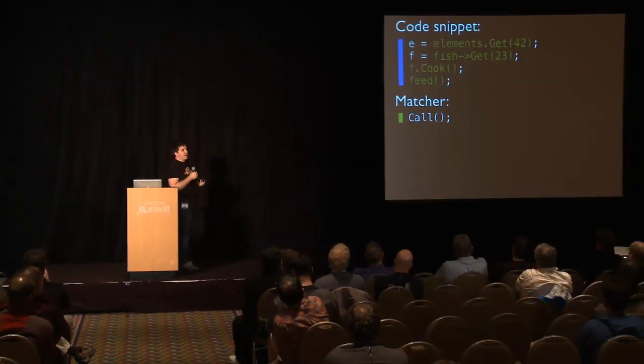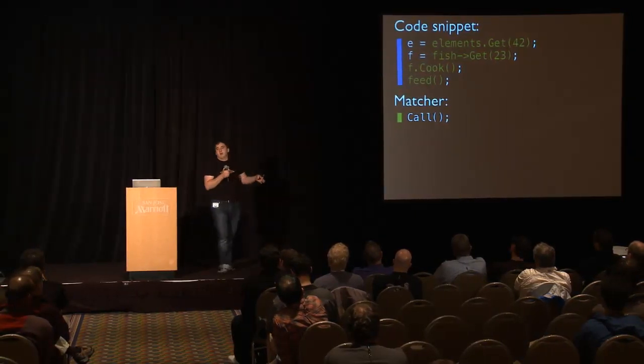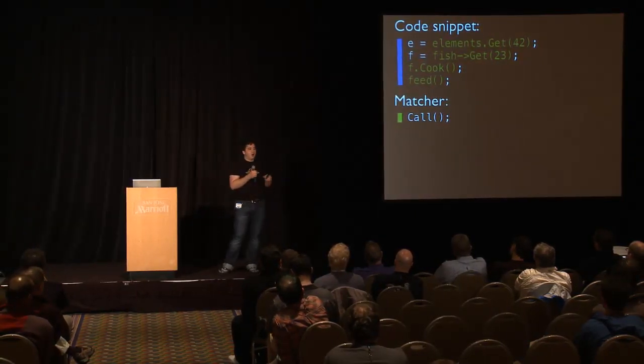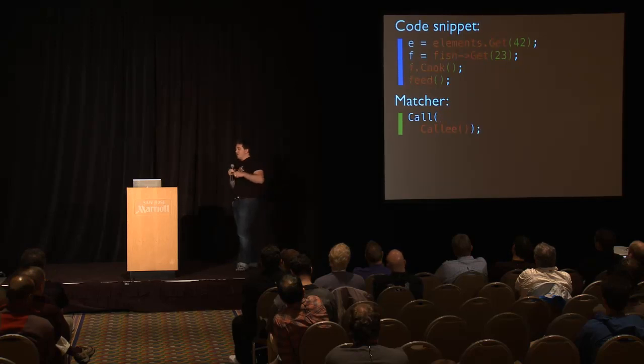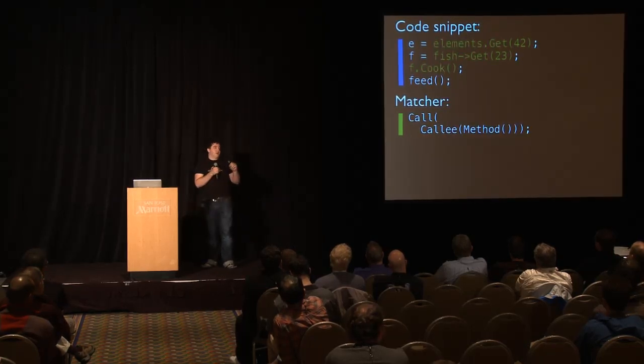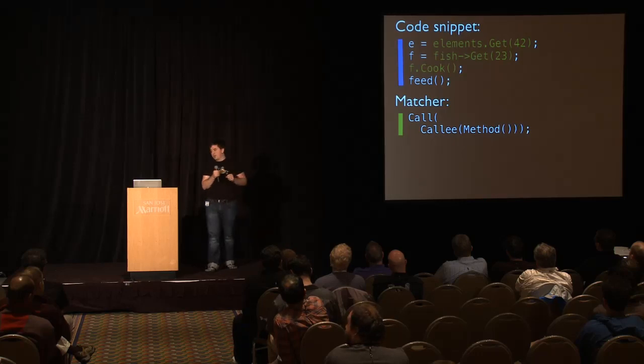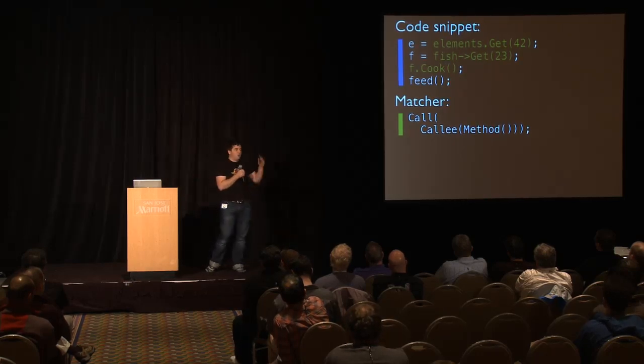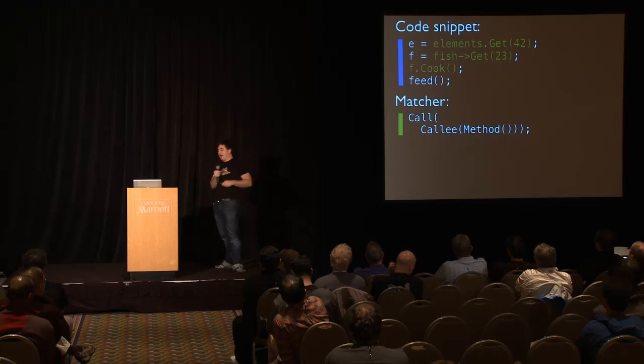So using our matcher predicates, we first off want to find some call. We're looking for some call expression. We want to narrow that a bit to actually look at the callee and make assertions about what callee we're actually referring to here. We can add an assertion that this callee has to be a method, not just a function, and that removes one of the false positives of this match.